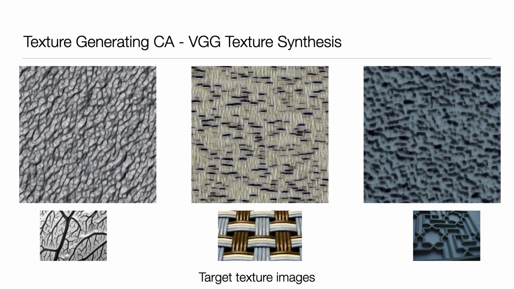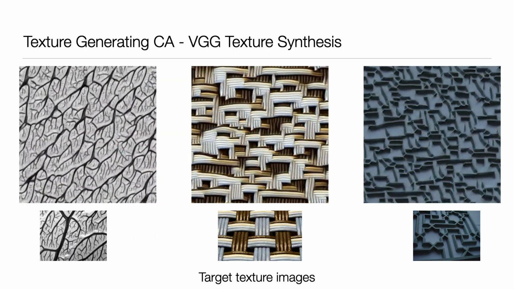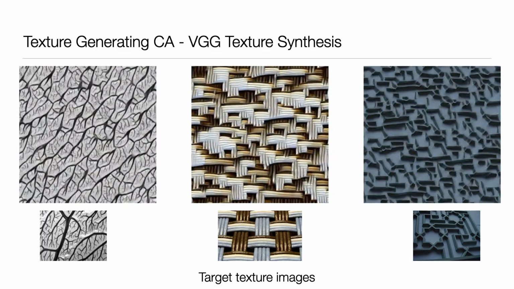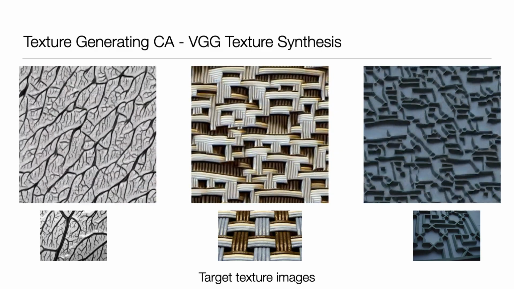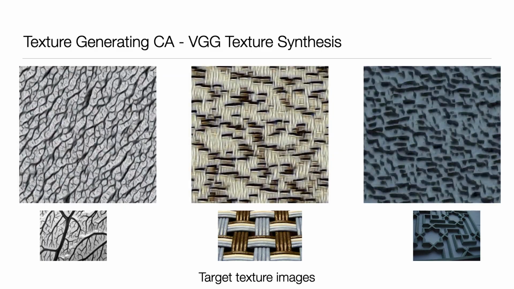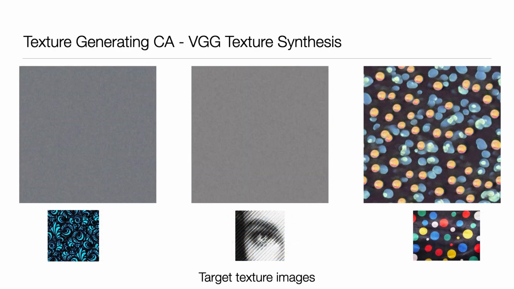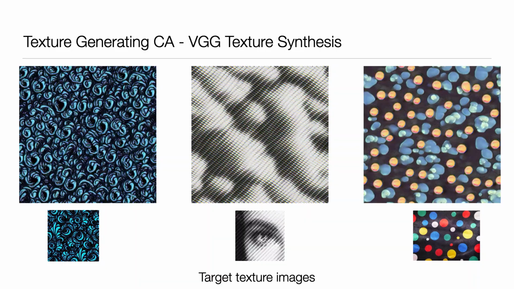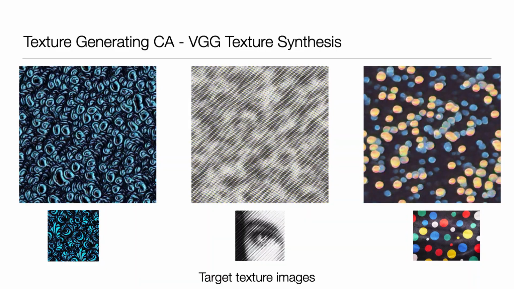In the next experiment, we used the VGG network-based texture synthesis loss. We trained cellular automata that produce textures similar to the provided examples. The objective doesn't enforce pattern stability, so the proposed method happens to turn static images into living textures.